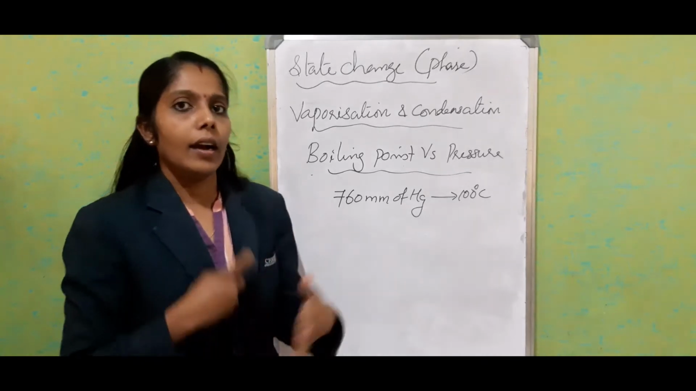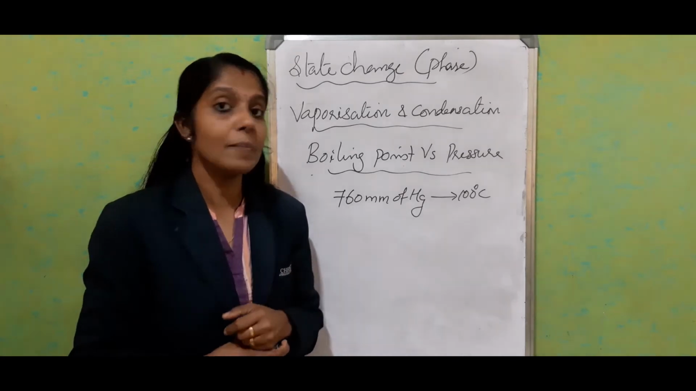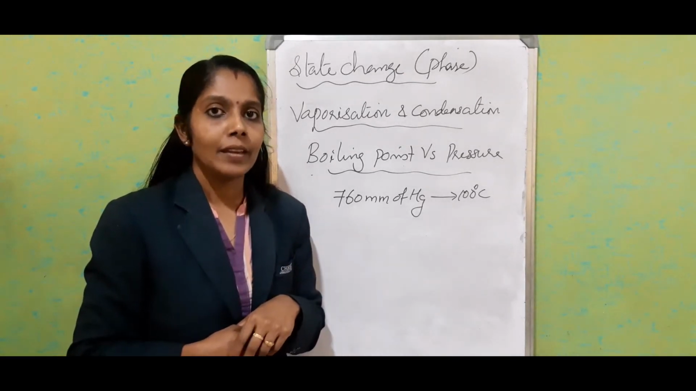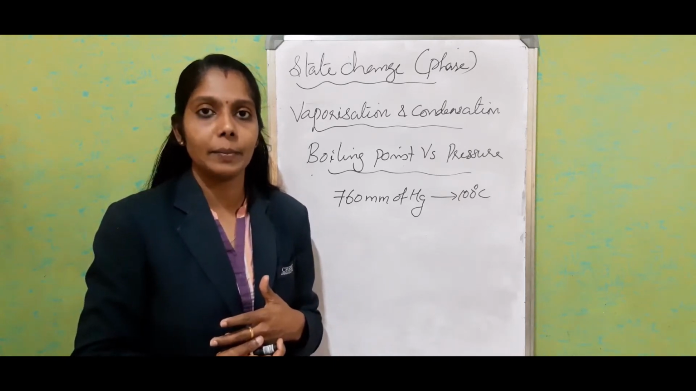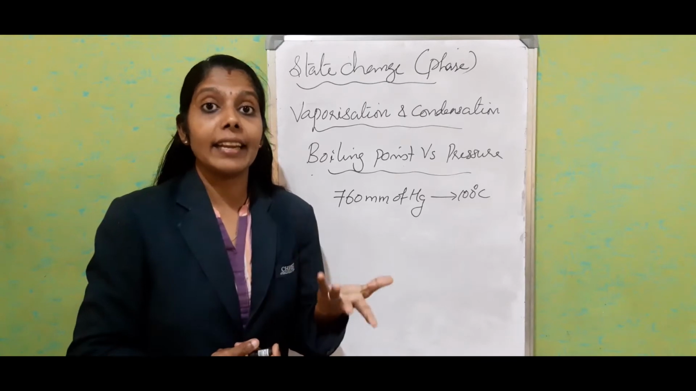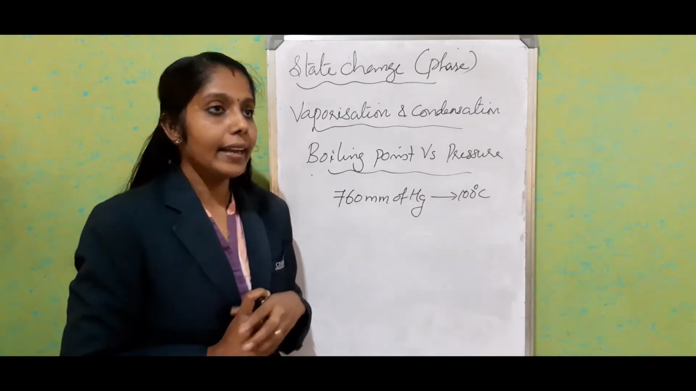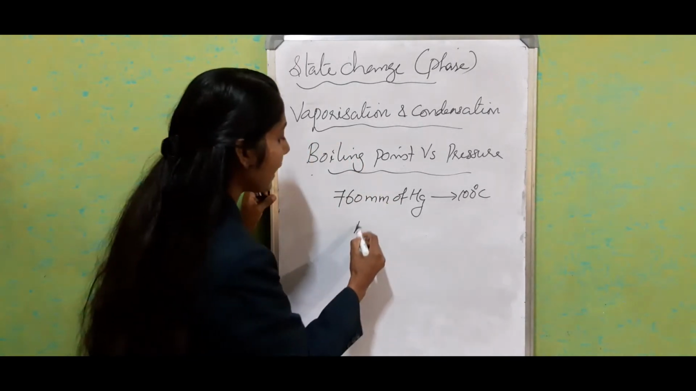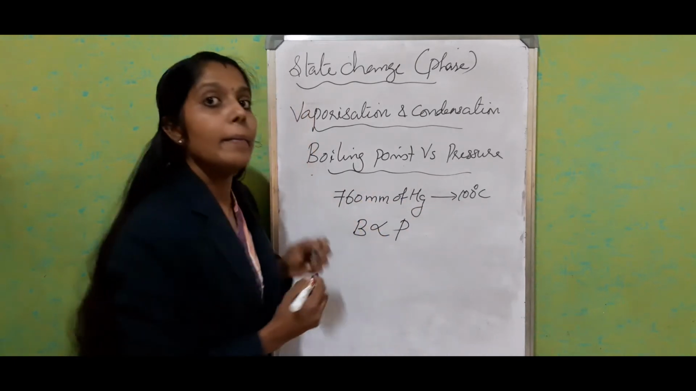You are very familiar that your mom always uses a pressure cooker, right? What is the reason she wants to use a pressure cooker? If you use a pressure cooker to cook food items or vegetables, they get cooked easily. The reason is that the boiling point and the pressure are directly proportional. Boiling point is directly proportional to the pressure.